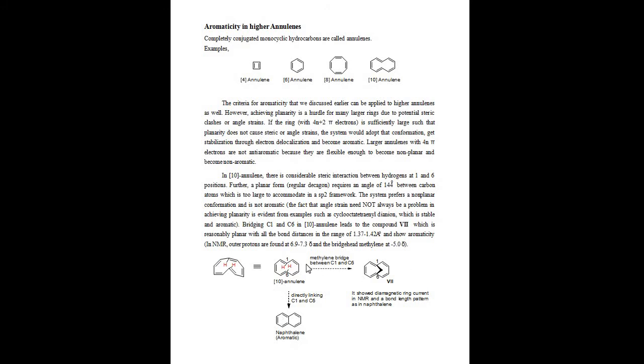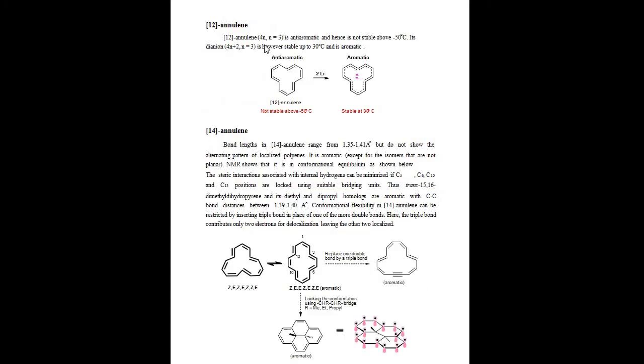So with free hydrogens it is non-aromatic, and with a bridge connected between C1 and C6, 10-annulene is aromatic. This is naphthalene. 12-annulene obeys the 4n pi electron rule, so it is anti-aromatic.